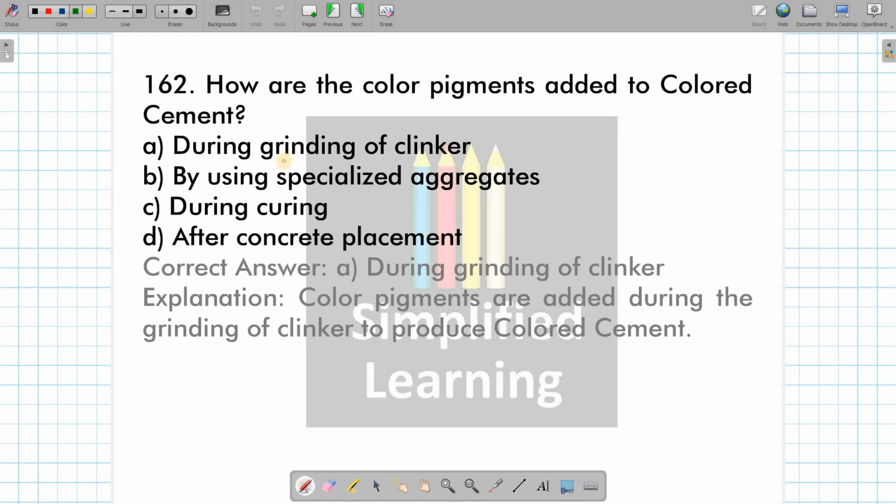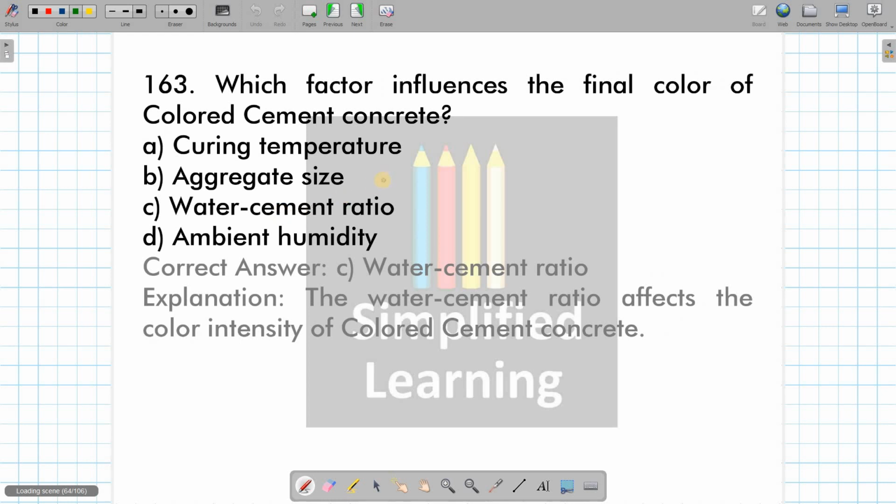Then how are the color pigments added to the colored cement? During grinding of the clinker, the pigments are added, right? And which factor influences the final color of colored cement concrete? Obviously the water cement ratio is going to influence the final color of colored cement concrete.